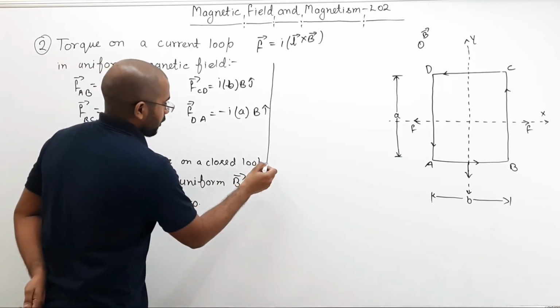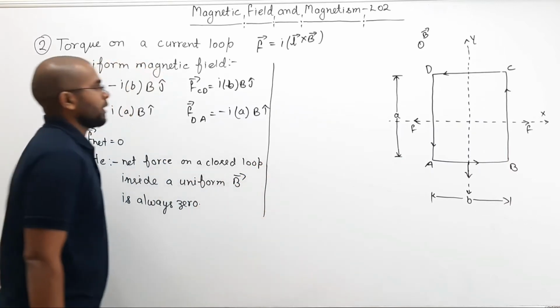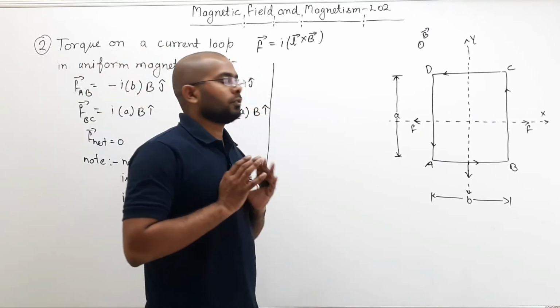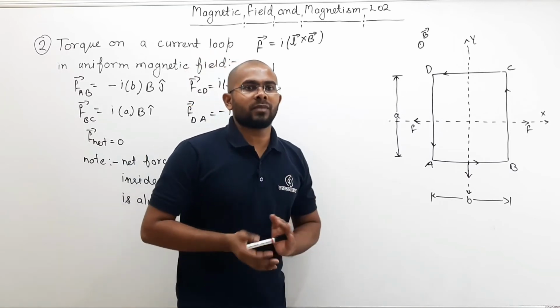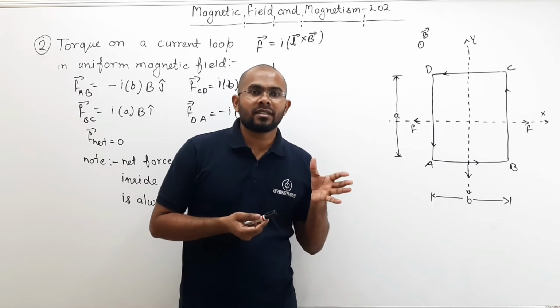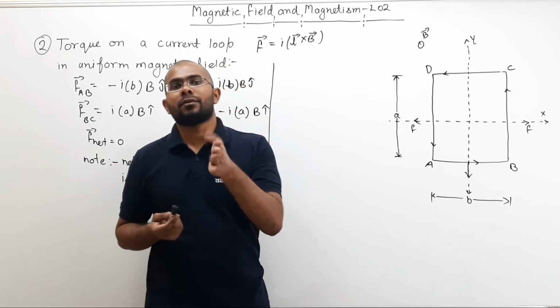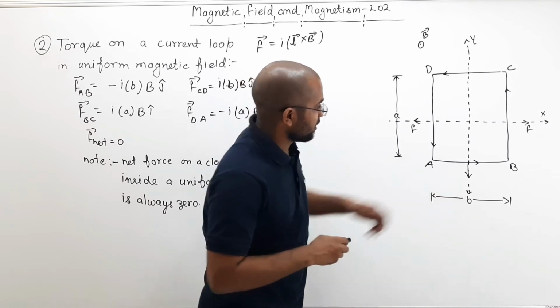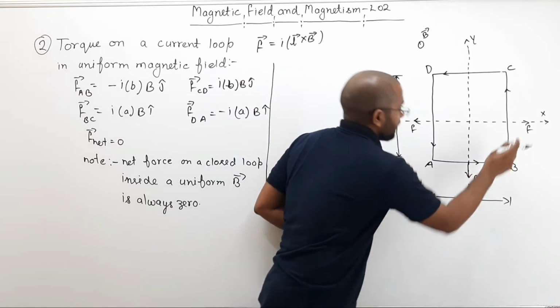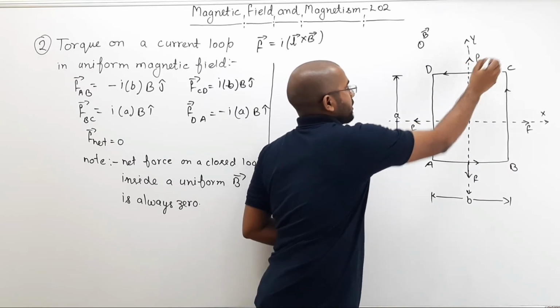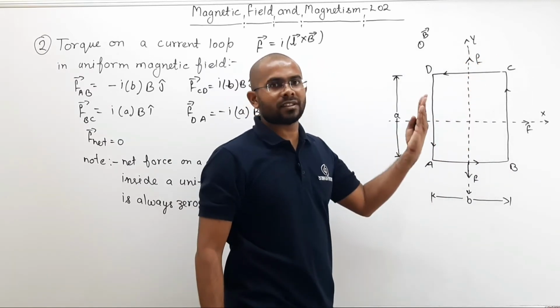Now what about torque on this loop? What is the torque right now? Now see, how do you find torque? Torque is nothing but perpendicular distance from the axis multiplied by force. Now, if you pay attention, all the forces are passing through the axis. What is your axis?